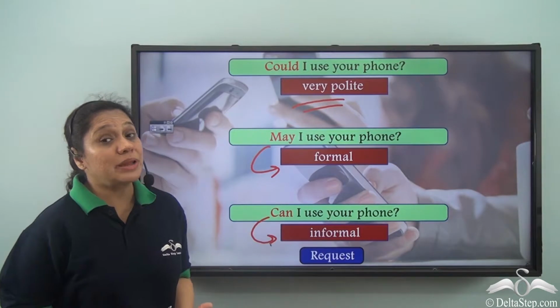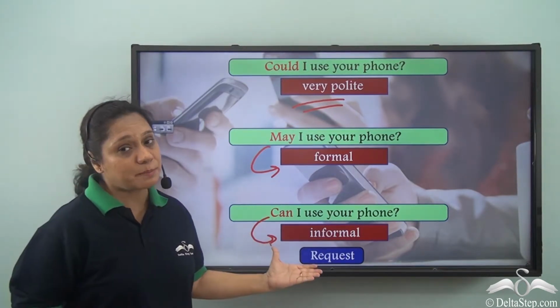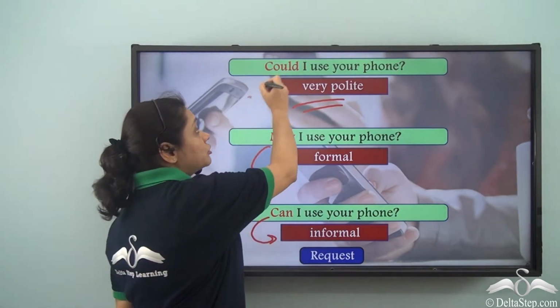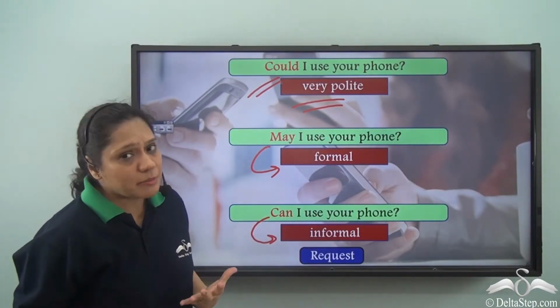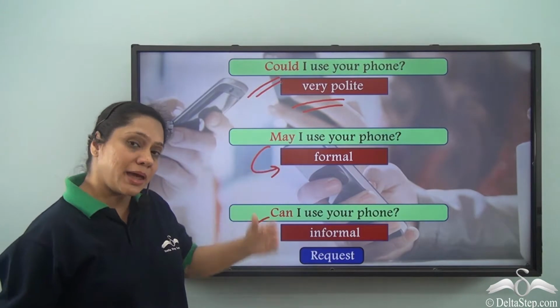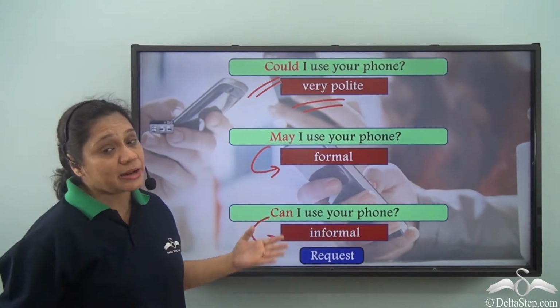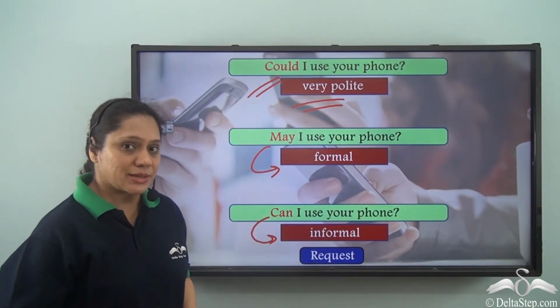So, if you want to be really polite, when you make a particular request, use could. And if you want to make a request in a little formal situation, then use may. And you can use can for informal requests.